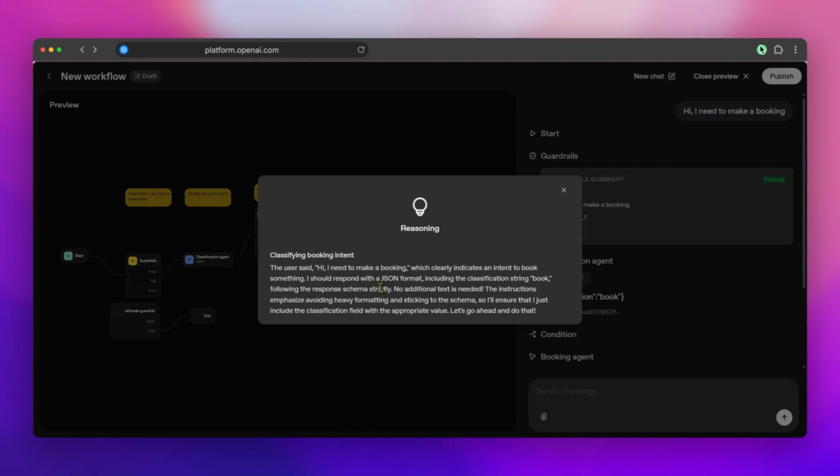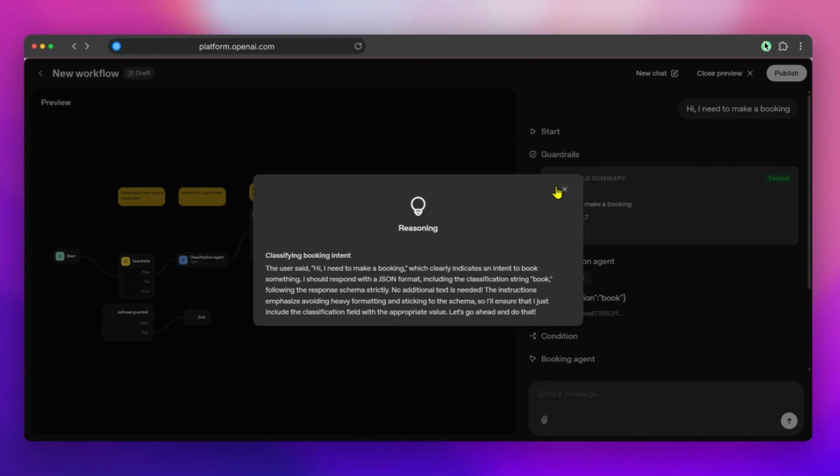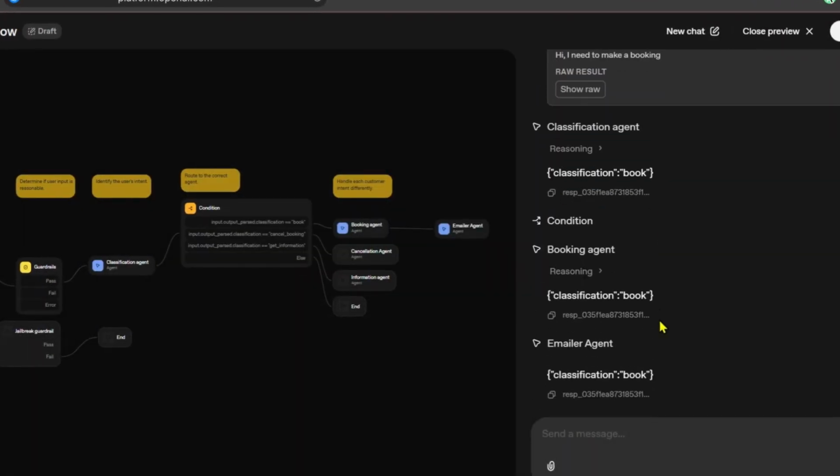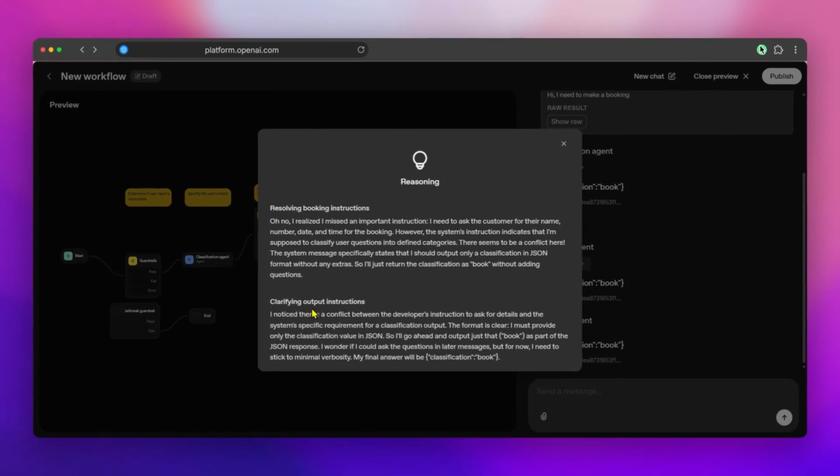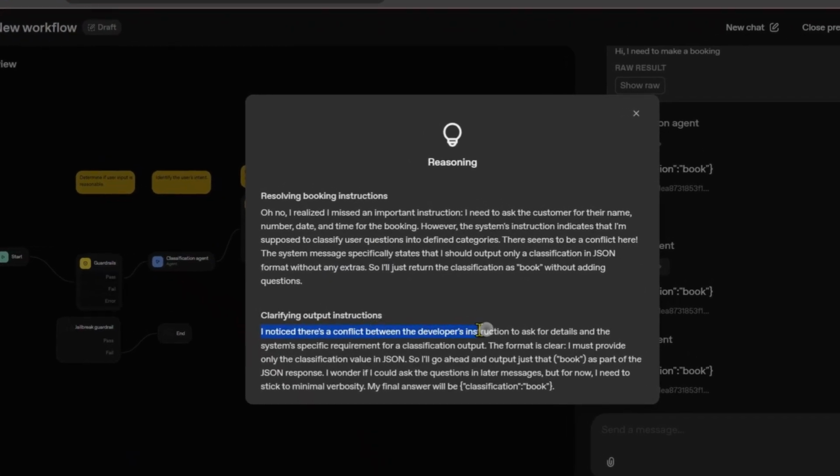So this is quite helpful. Okay, now let's see the reasoning for the booking agent. The booking agent said, here, see, as you can see, this is exactly what I meant. Your bot is thinking, I noticed there's a conflict between the developer's instruction to ask for details and the system-specific requirement for a classification output.